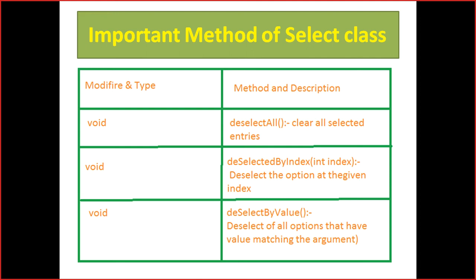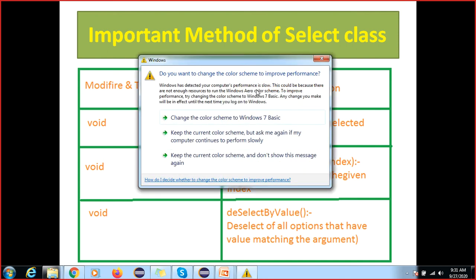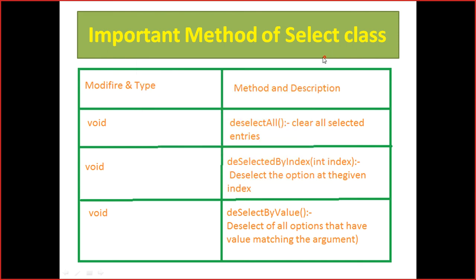We are not applying all these methods, but in interviews they may ask, or you might get a validation where something is already selected and you have to deselect. You can see the return type I have given. Return type is void, it will not return anything. DeselectByIndex deselects the option at the given index, return type is also void, and deselectByValue also has return type void.